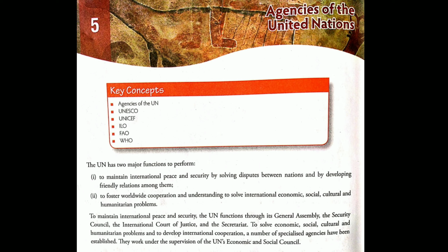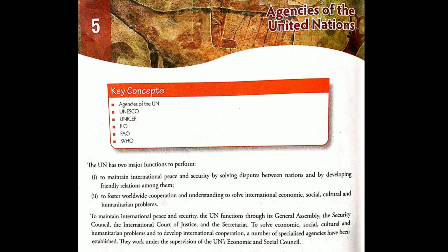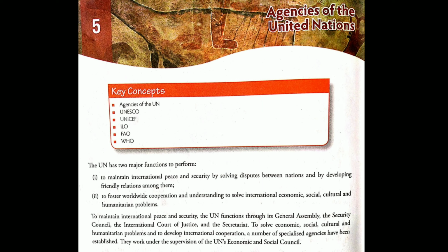Then, to maintain international peace and security, the UN functions through its General Assembly. We have seen the General Assembly has all the member countries. At present, we have 192 member countries in the General Assembly. It is a basic body. Second is the Security Council, then the International Court of Justice, and the Secretariat.